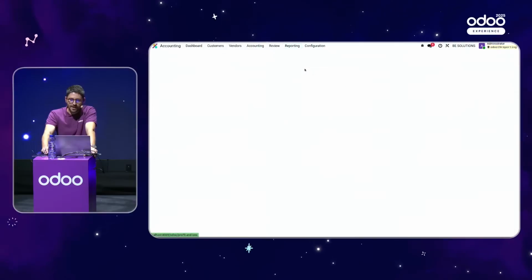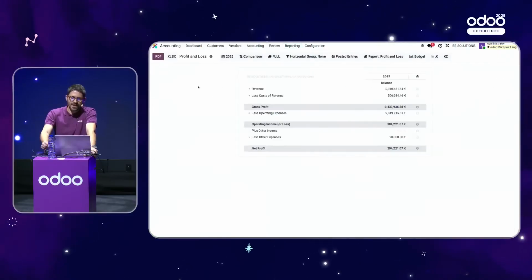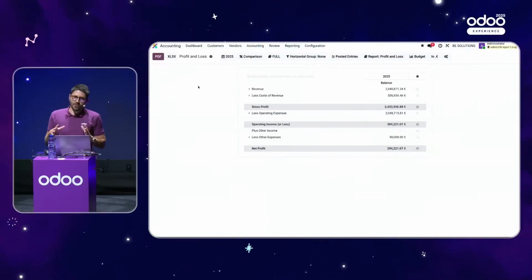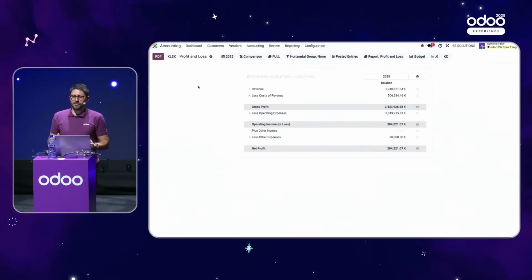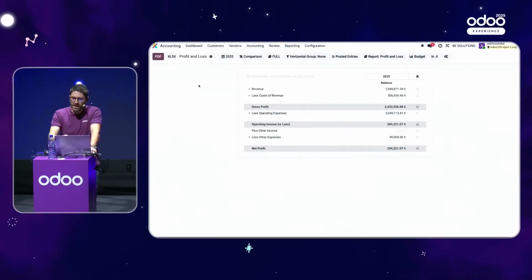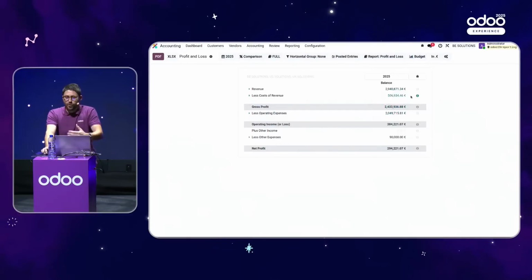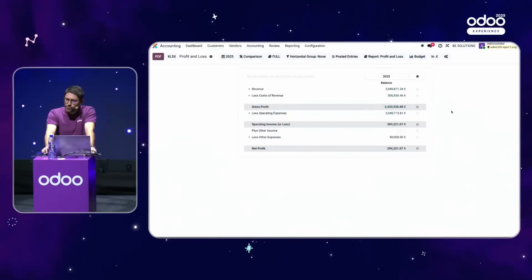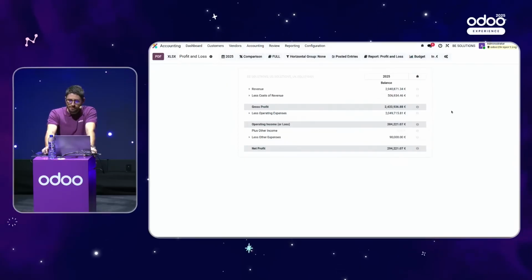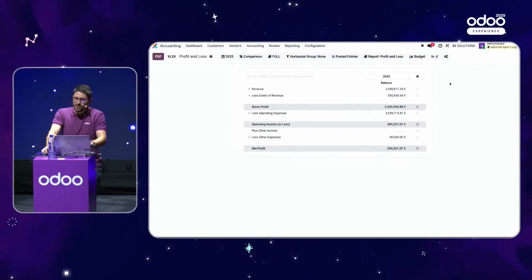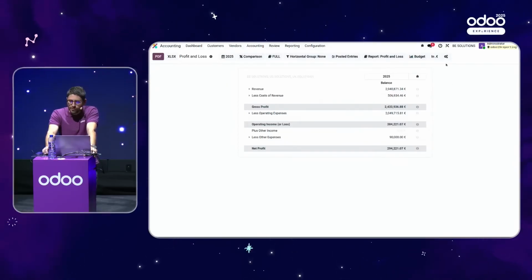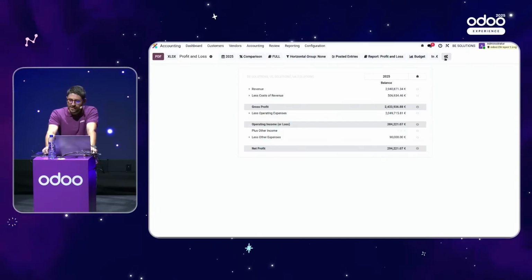So for that, I just connect to the profit and loss. And as you can see there, the numbers are already displayed in euro, even if I'm consolidating with a company from the United States and a company from the United Kingdom. So how is Odoo doing that? That's because Odoo uses an average rate for the P&L for that specific report. And this is something that you can configure if you want to in the settings of the P&L report itself.